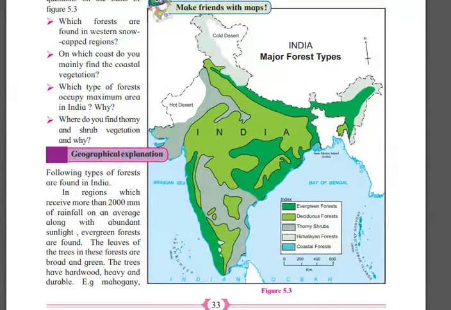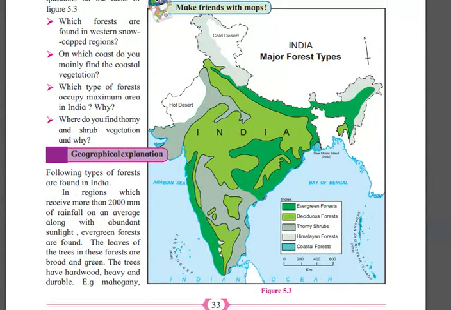And the trees have hardwood, heavy and durable. Specifically, whichever trees are found in evergreen forest, it is very hardwood. The trunk of the tree is very hard, and it is very durable, and the leaves of the trees are very broad.